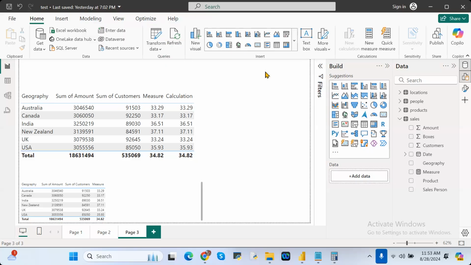Is there any version of Power BI which can show the new calculation field? This new calculation option is available in the latest version of Power BI. The latest version is already available on the Microsoft site. I told you how to install that one. Yes, I have followed the same method and installed it yesterday, but I'm not able to see that option.